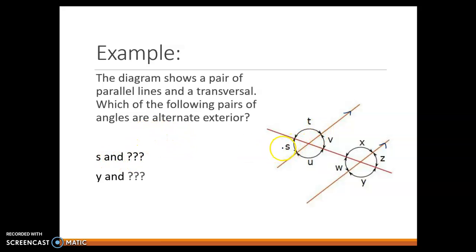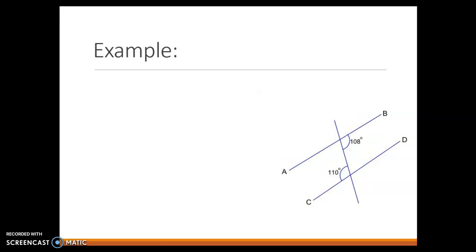So what's the alternate exterior angle for S? Again, it's got to be alternate, so on the opposite side, so not this side of the transversal, but this side. And it needs to be exterior, just like S is. So hopefully you said that that was Z. And then the alternate exterior angle for Y, again, here's Y. Alternate of that is the other side of the transversal, so this side, but down at the opposite end. And opposite of Y, but also on the outside, is T. And those alternate exterior angles are equal.